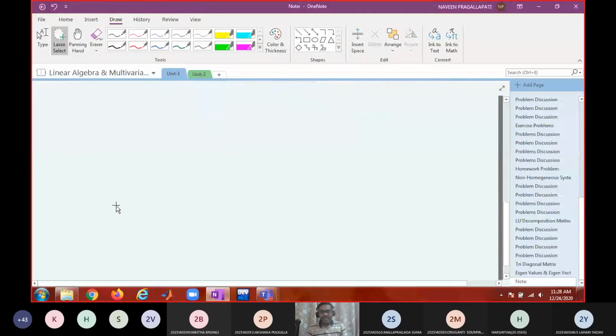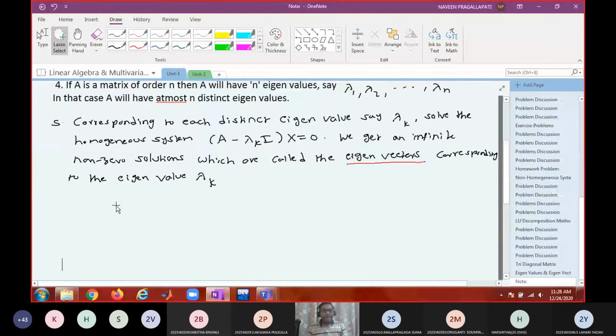Now we'll be seeing some problems. Before that, there are some more names for these eigenvalues. Just add that point also. Eigenvalues can also be called, 6th point, spectral values.